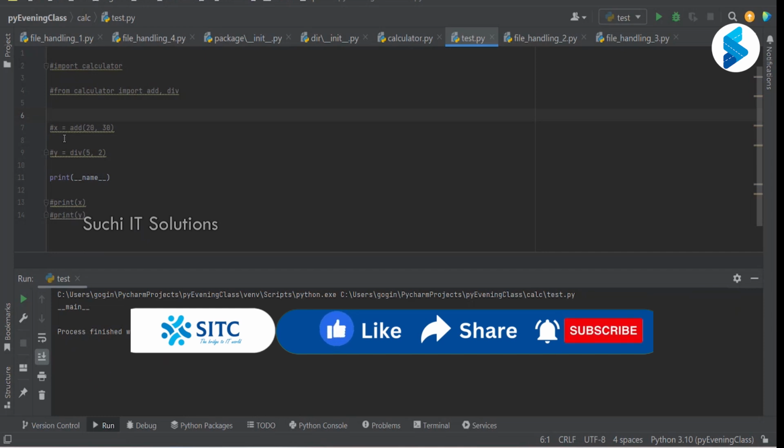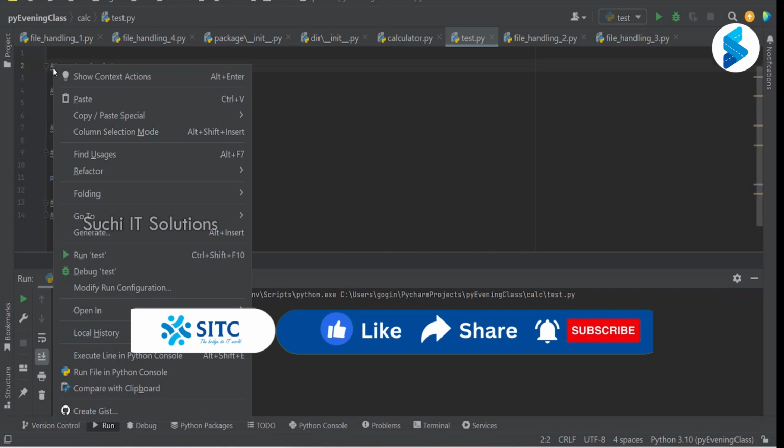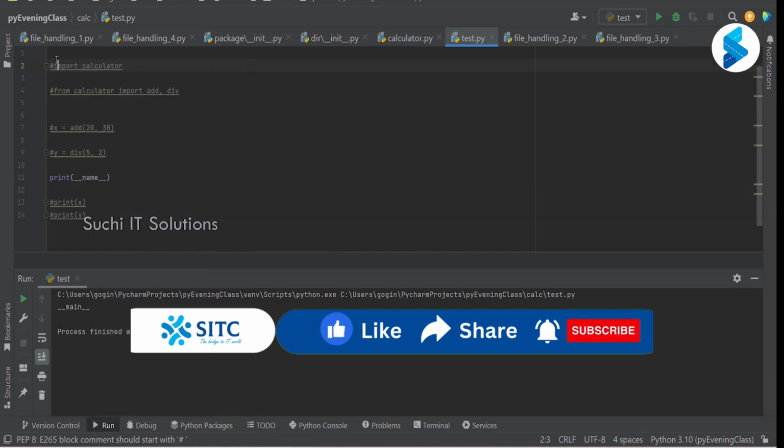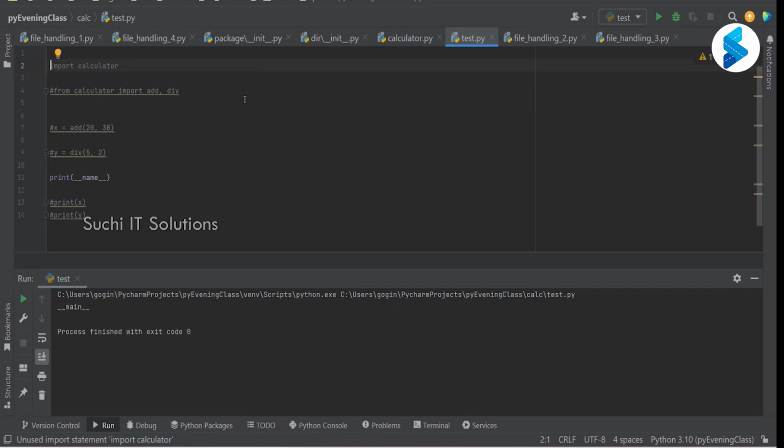Clear, sir. If I import a specific module, when we execute test.py, as I said, it will also execute calculator.py because I have imported it.